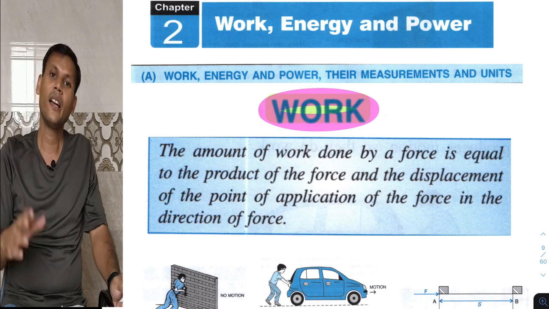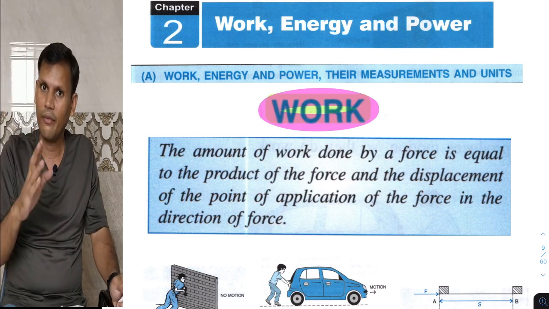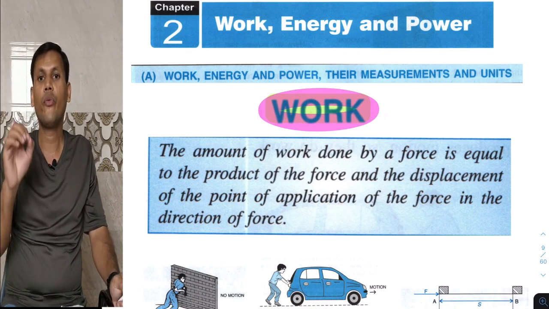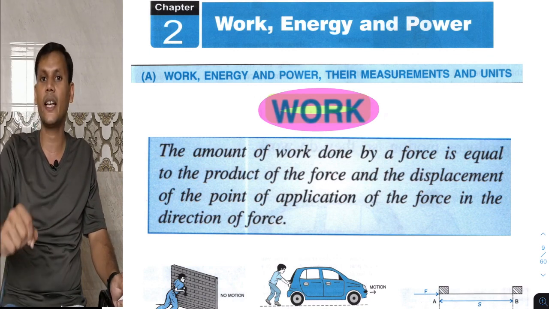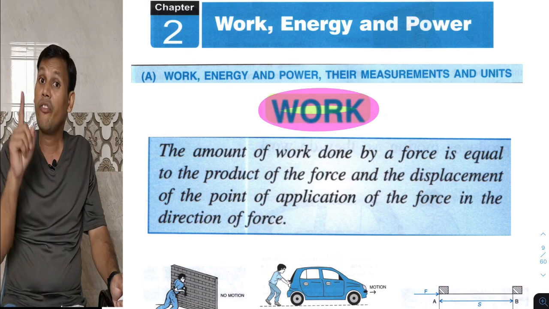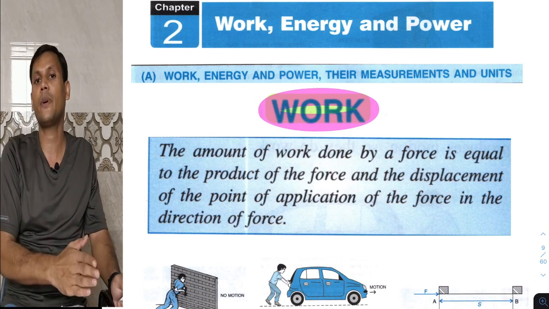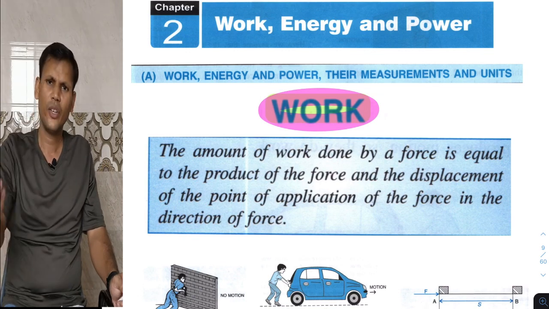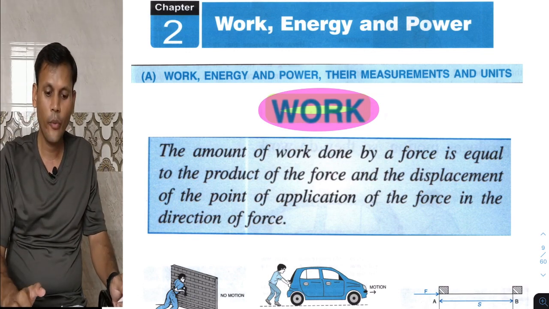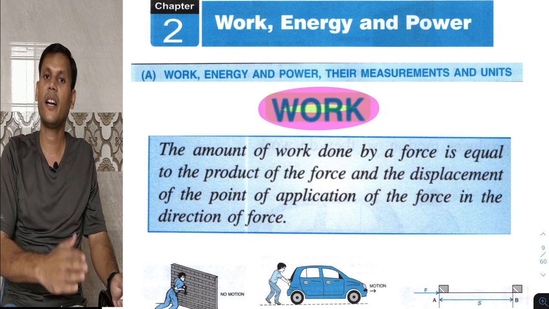So the basic concept you people have, I think, understood, कि what is work done according to physics. Work done is defined as the product of force and displacement in the direction of applied force. So let us discuss the theory regarding that.